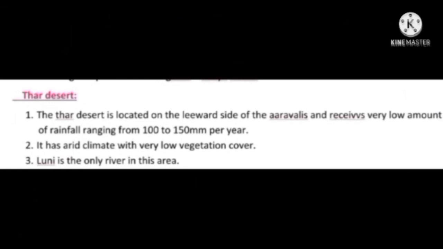The next major division is the Thar Desert. The Thar Desert is located on the leeward side of the Aravallis and receives a very low amount of rainfall, ranging from 100 to 150 millimeters per year. It has an arid climate with very low vegetation cover. Luni is the only river in this area.